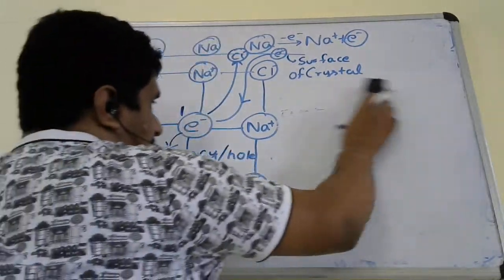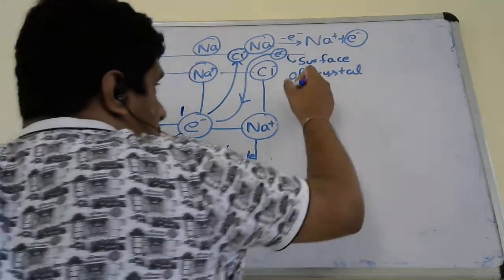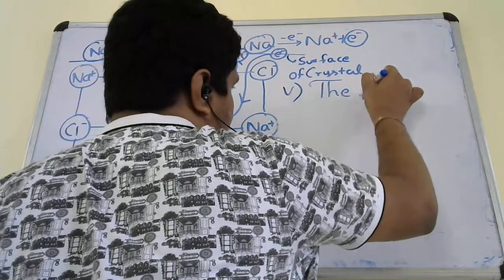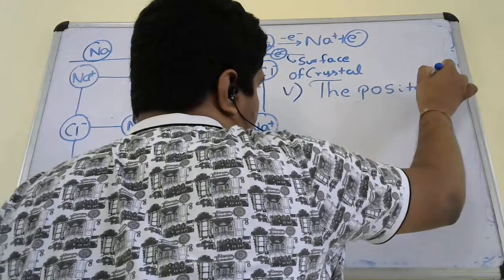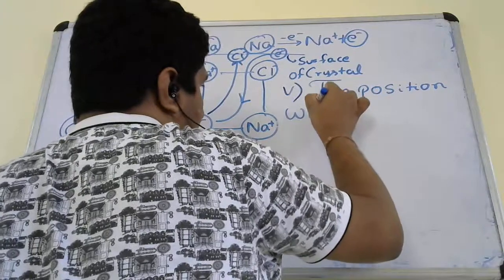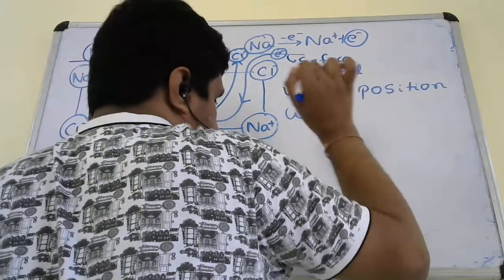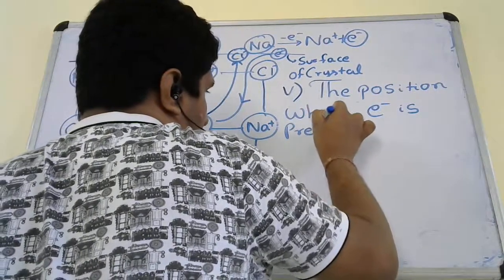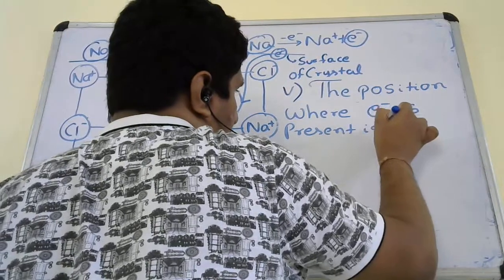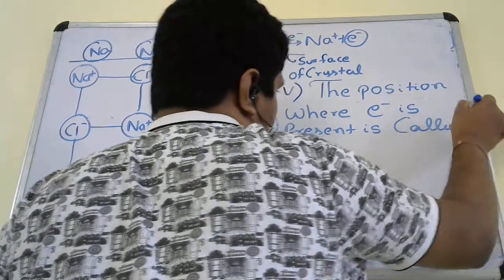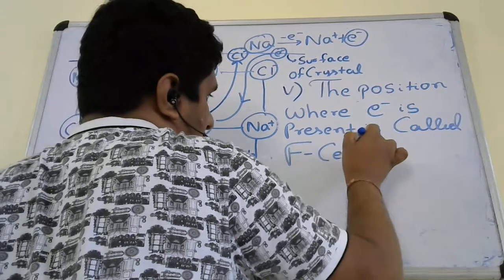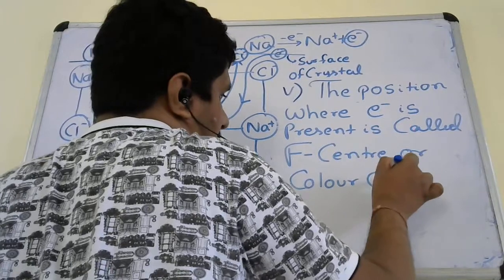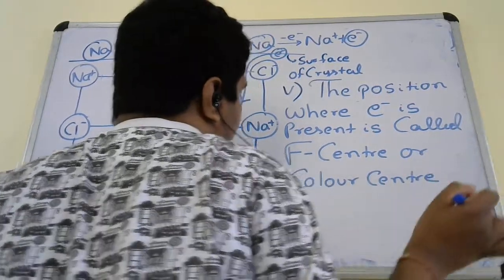The position where the electron is present, or the vacant position you can say, is called F center or color center.